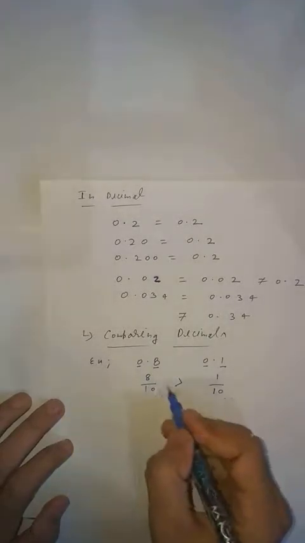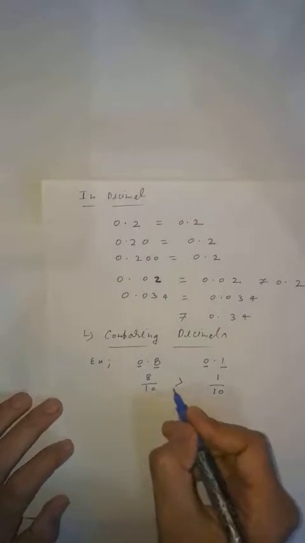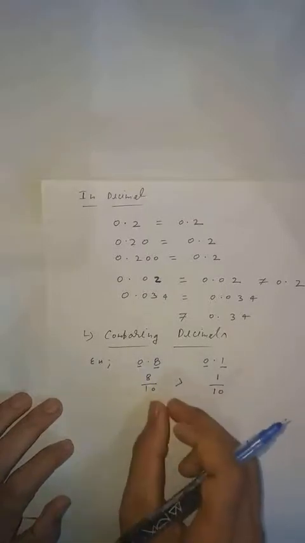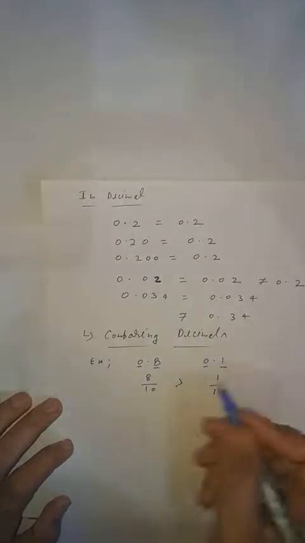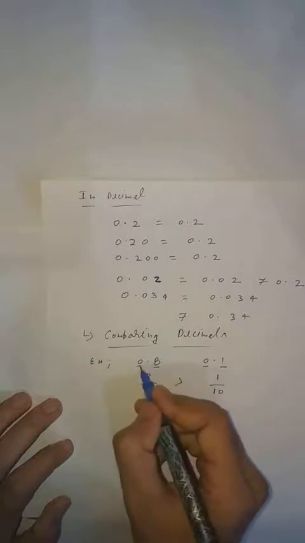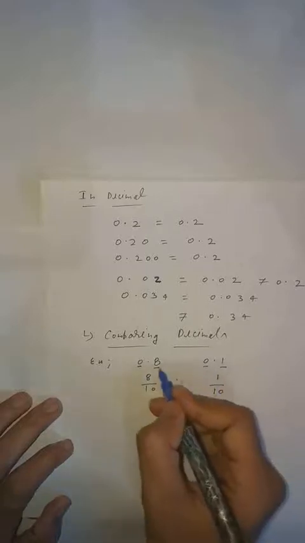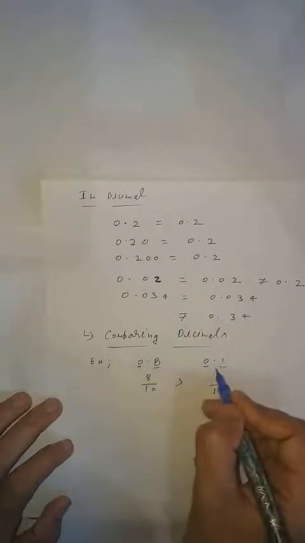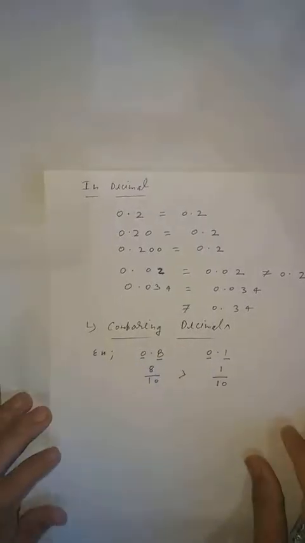Acha, I said I will explain two methods. One method is that you convert into the form of a fraction over 10, then you compare. And the second method is that you can see directly. This is a very easy question. If the first is 0, here the first is 0, so you cannot decide from here. But here after the decimal is 8, here after the decimal is 1. So which one is greater? 8 is greater. So simply you can say, sir, 8 by 10 is greater.